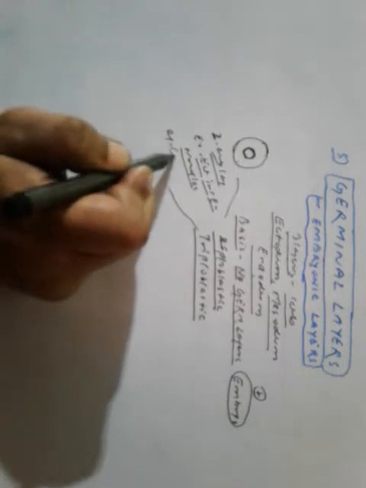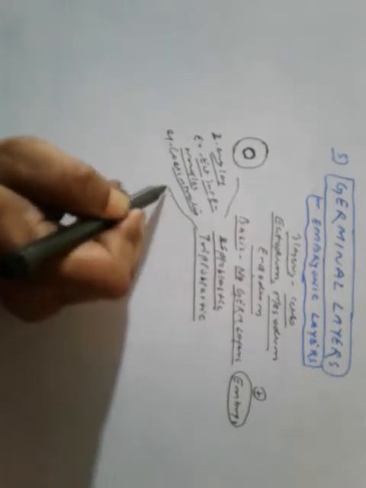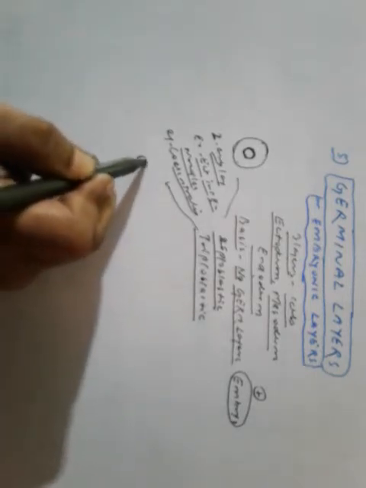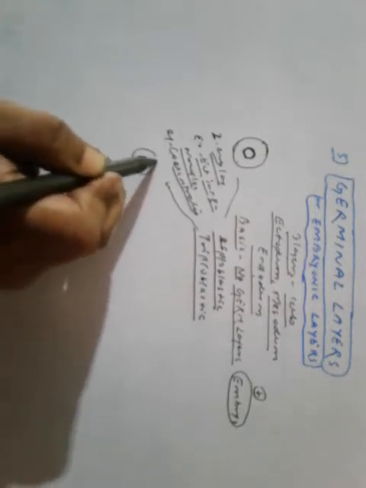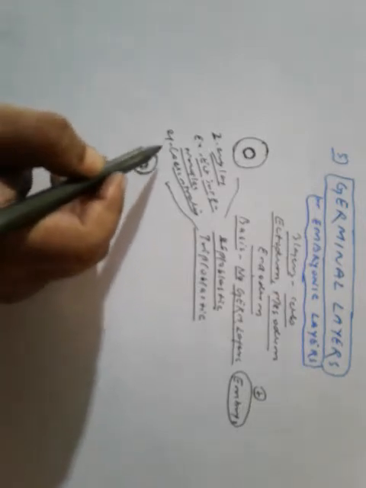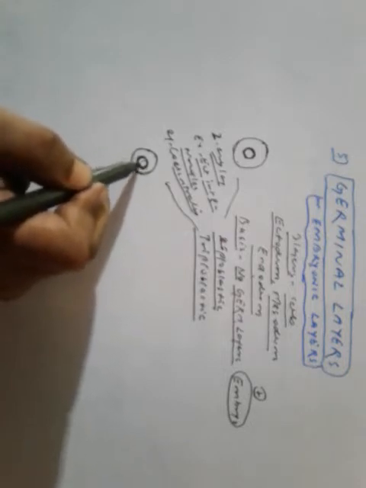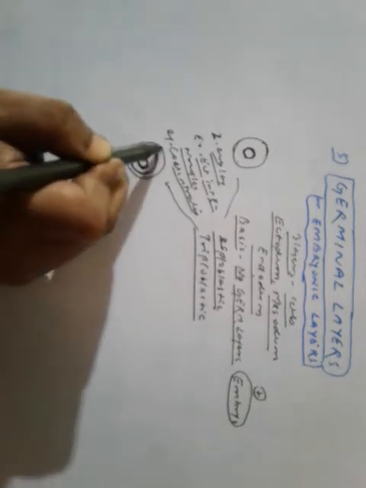The examples are coelenterates, cnidarians. What happens in triploblastic? Here the developing embryo has a third germinal layer known as mesoderm, and it is between the internal endoderm and external ectoderm.